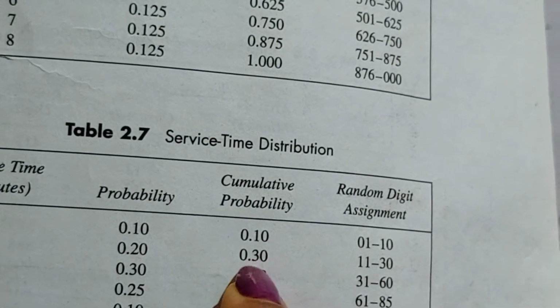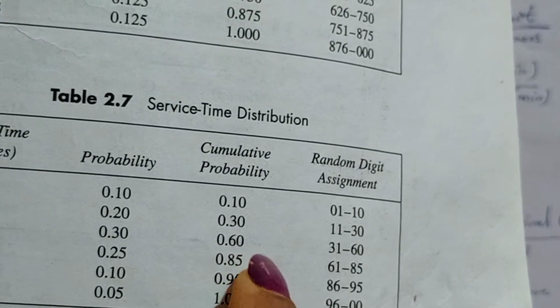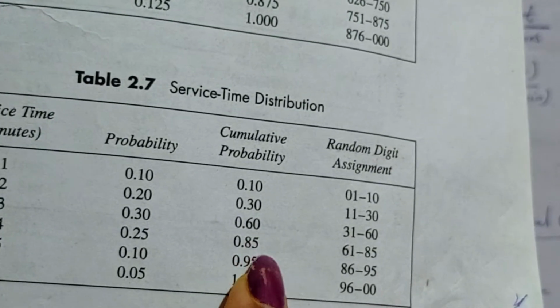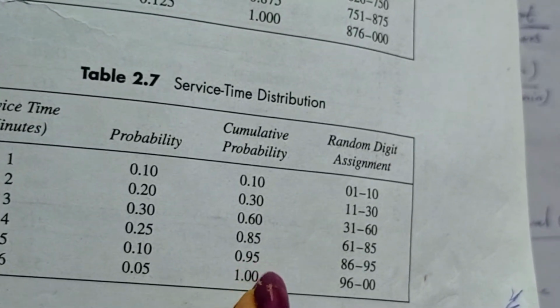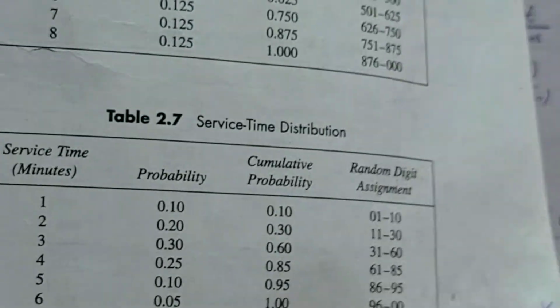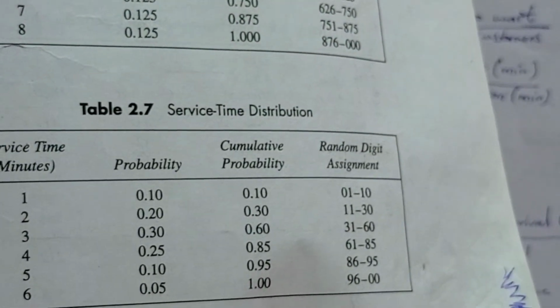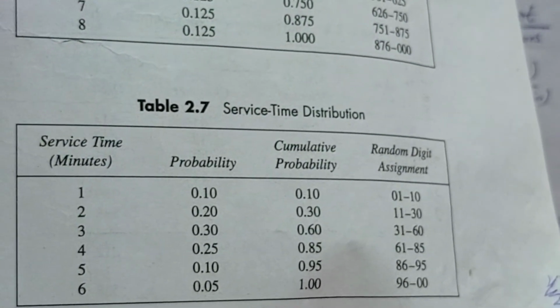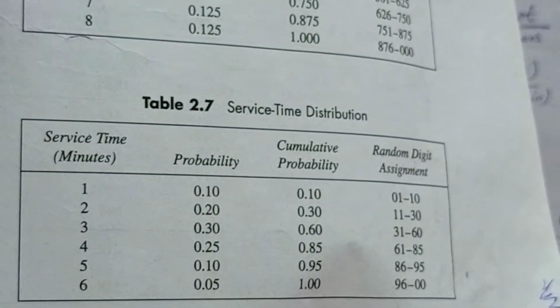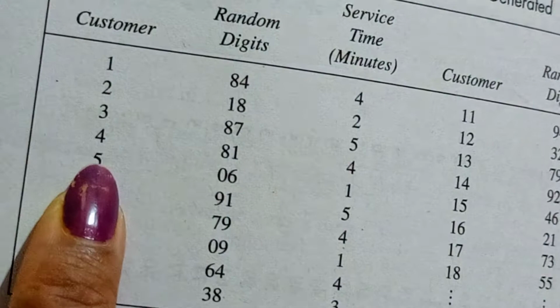That becomes 0.100, 0.300, 0.600, 0.850, 0.950, 1.000. Likewise, you can change depending on the random digits given according to your question paper problem. Understood?